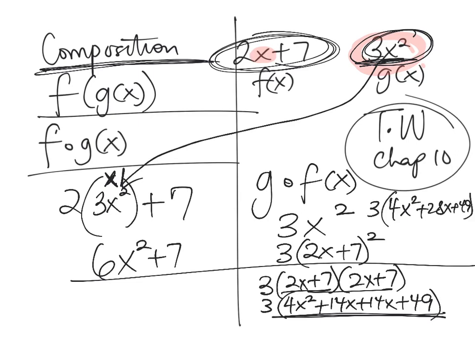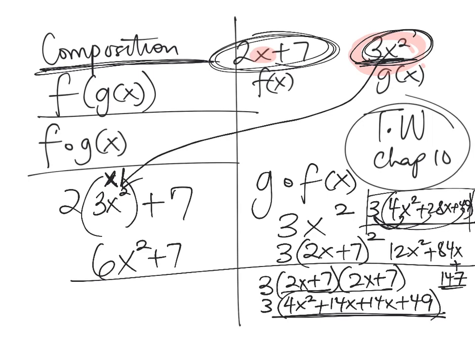And then you have a 3 outside. So you could distribute that 3 into everything. Depends on what the answer is in the question. Some questions, they might leave the answer in that form, 3 into 4x squared plus 28x plus 49. Or they can distribute it in, and then you can write whatever that is. So 3 times 4x squared gives you 12x squared, and then you have 3 times 28, which is 84x, and then plus you have 49 times 3 as well, and that is 147. So that would be the answer.